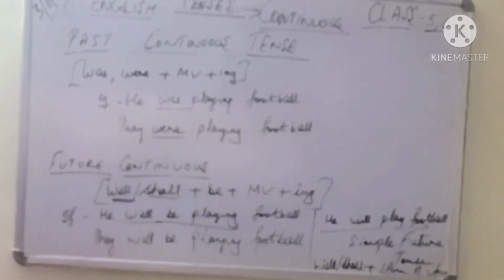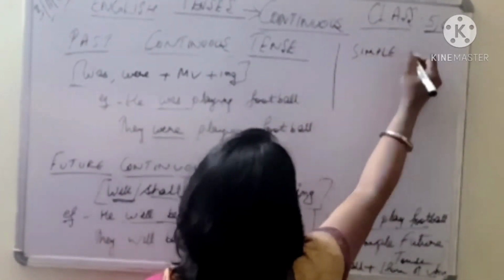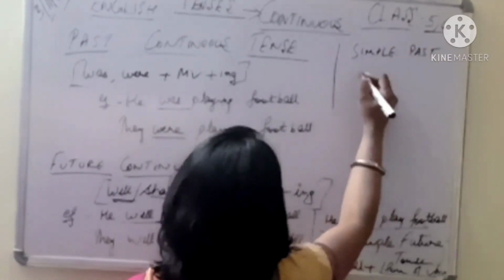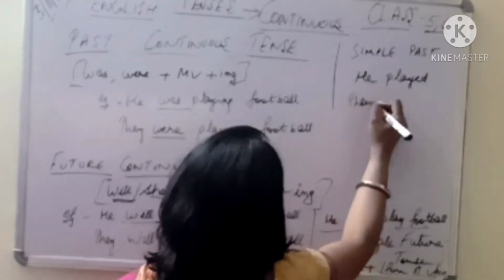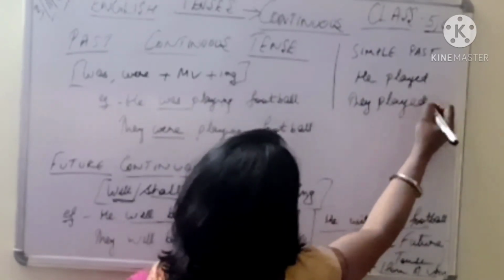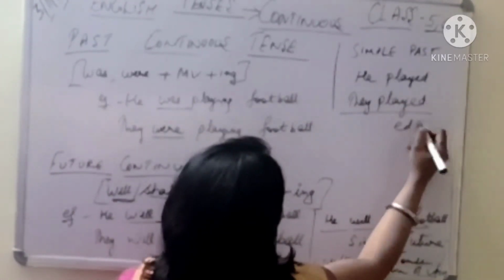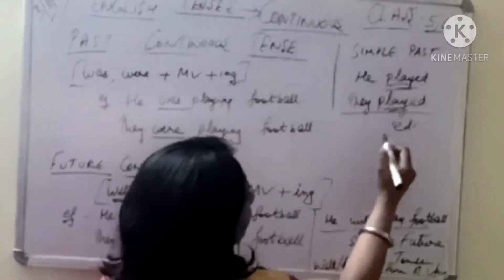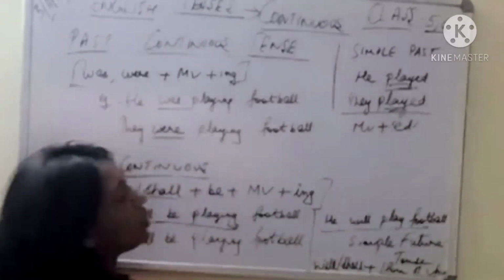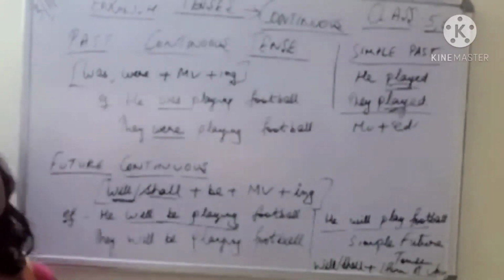As in simple past, what have we done? He played. They played. Simply we have added ed. Right? Play is your main verb plus ed, it makes your simple past tense.